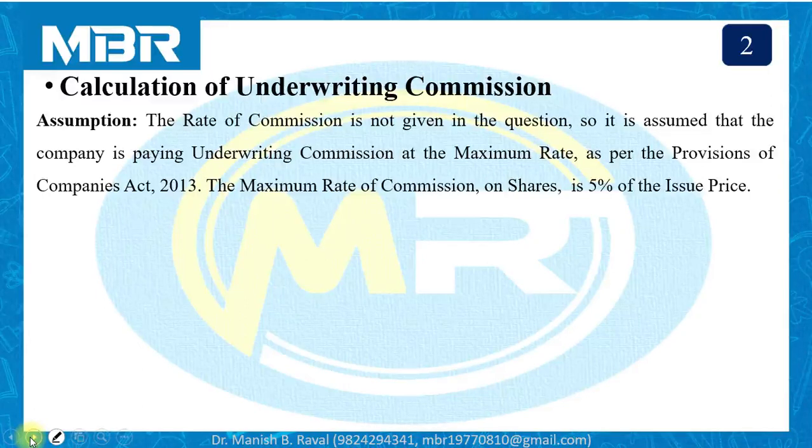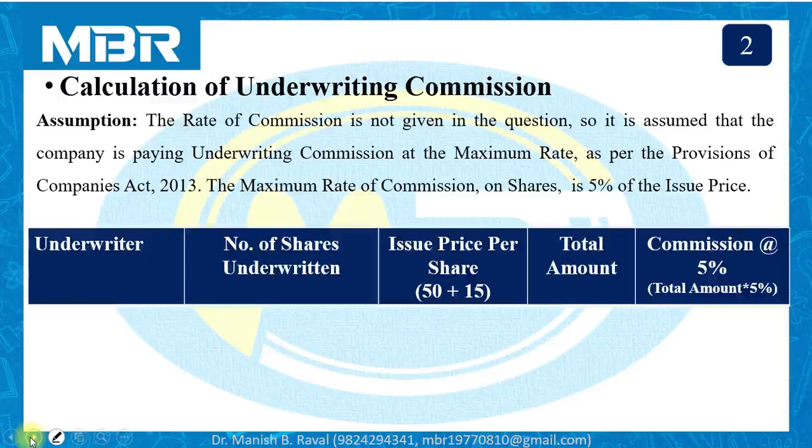It is 5% of the issue price. We have to prepare a structured table for the calculation of underwriting commission. Underwriter first column, numbers of shares underwritten. Second column, issue price per share 50 rupees for face value and 15 rupees for premium. So total 65. Total amount, fourth column, and last commission.